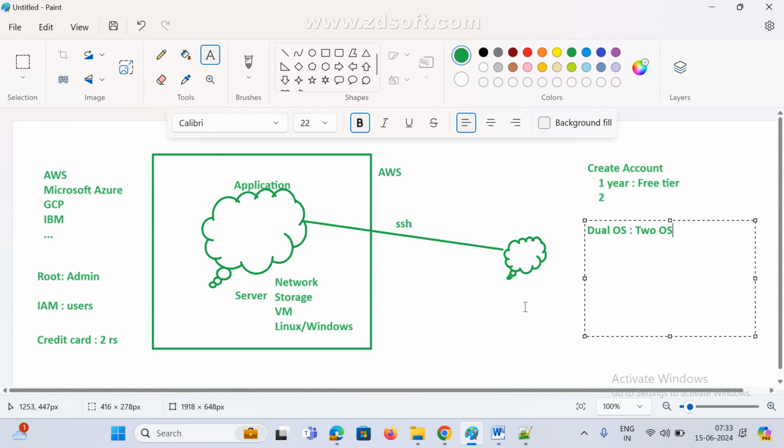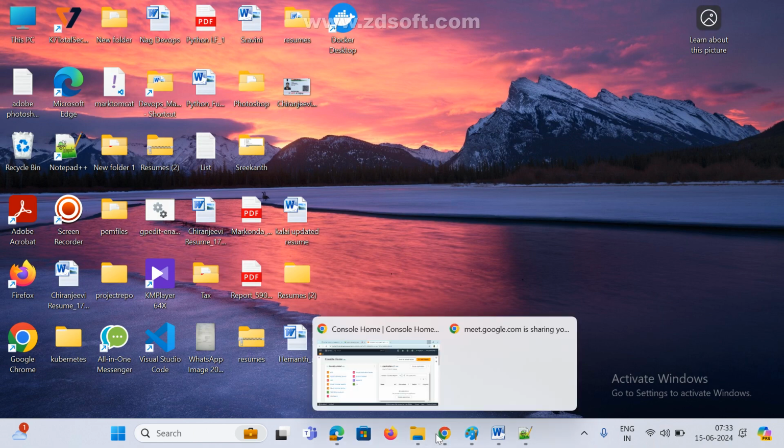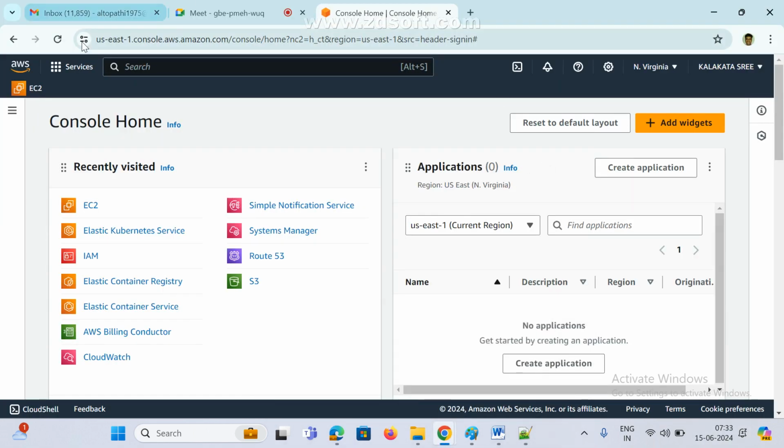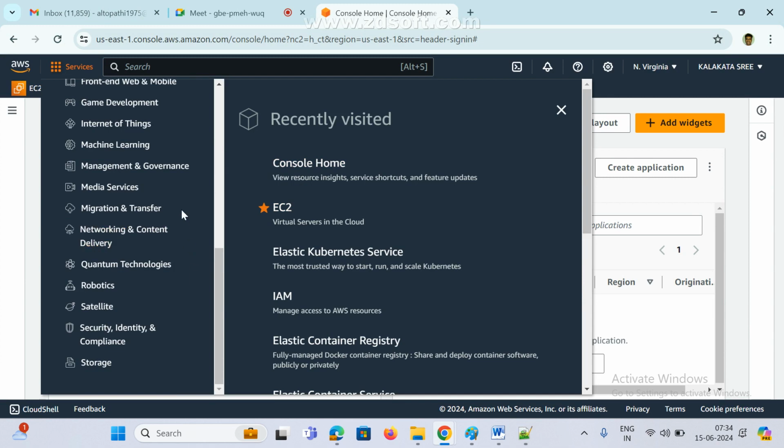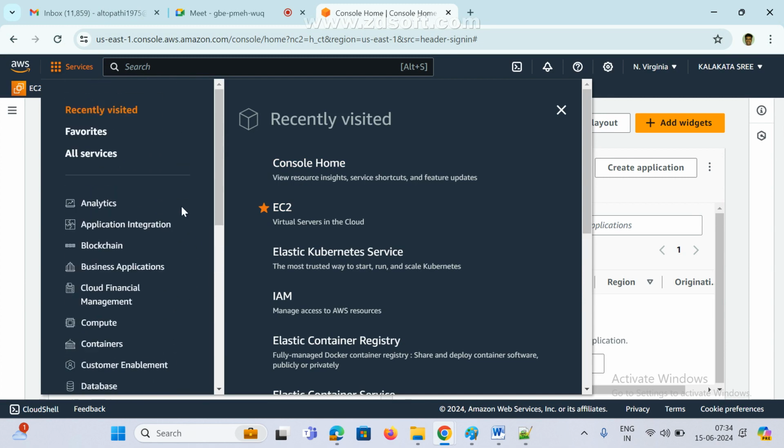But anyway, AWS people, this is the cloud provider, right? They are providing some services. Now I'm going to use that service. See here, once the account is ready, this is the global search, and these all are the services. If we click on this, these people are providing many services, guys. Nearly 200 plus services they are providing.